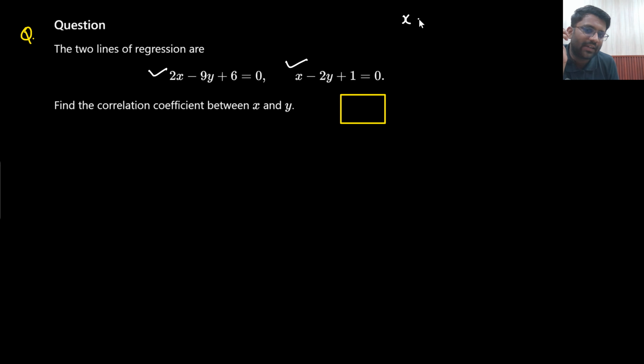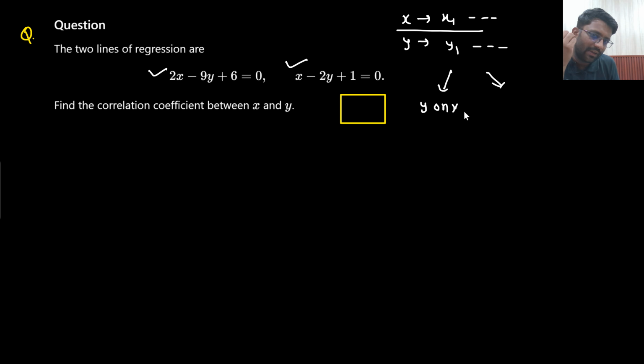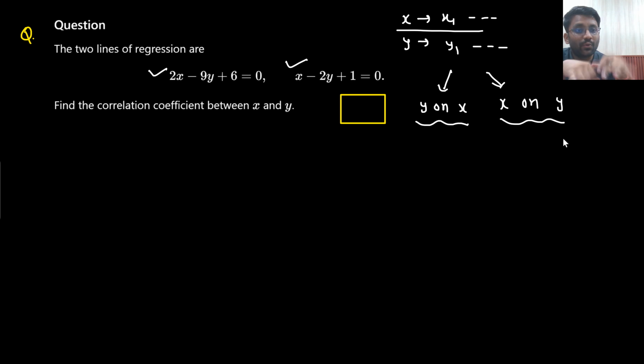Let's just say you were having some data of x, you were having some data of y. From this particular data, you can find out two regression lines, no? One could be y on x, the other could be x on y. So two equations we can find out. Say yes or no? Two kinds of equation we can find out. So which one is y on x, which one is x on y? I don't even know. So I will have to assume. So case 1.